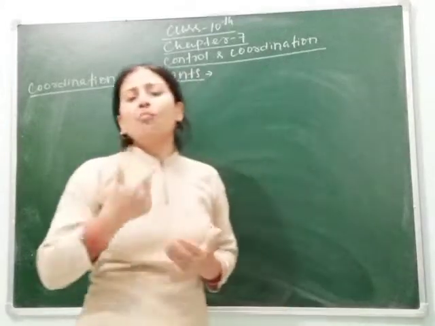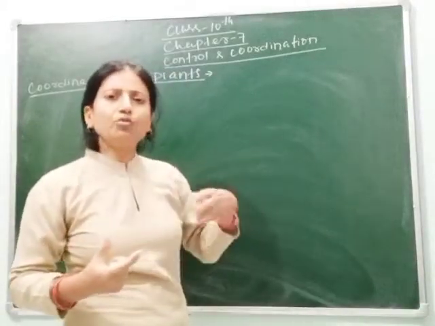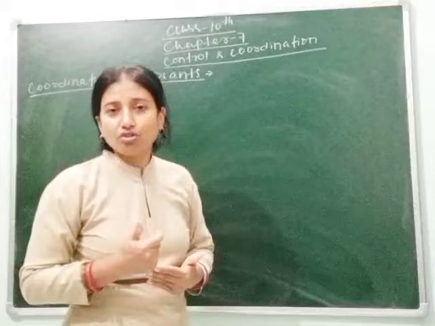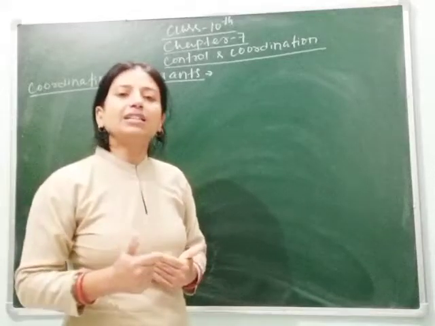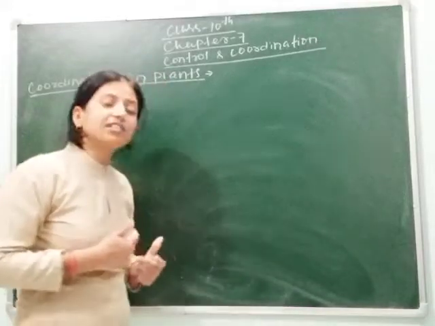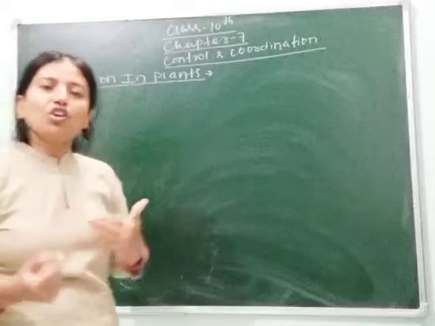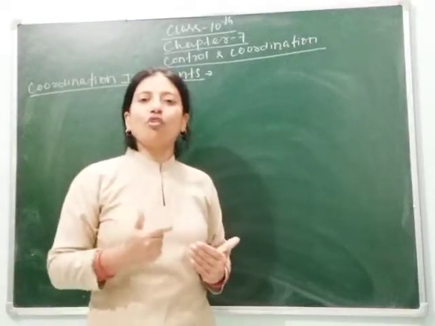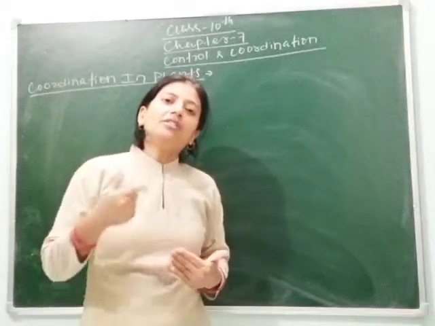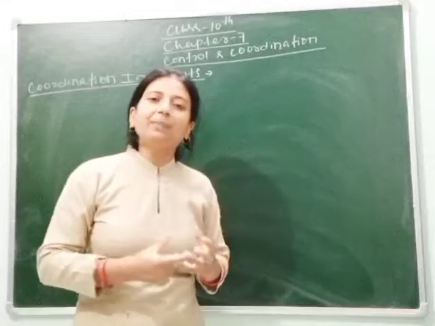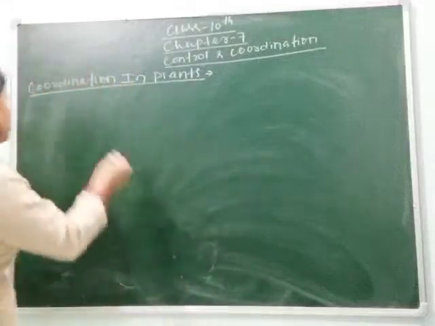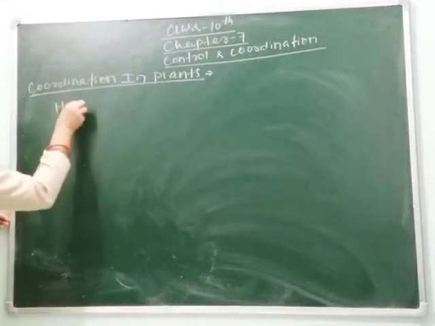Not only for the movement due to touch, light or gravity, but hormones also play a role. As we know, hormones are the second coordinating system, both in animals and in plants. That's why hormones play an important role in the growth and development of the plant. So let's see, students, how different types of hormones in plants help in different growth and control the amount of growth. So let's understand what a hormone is.